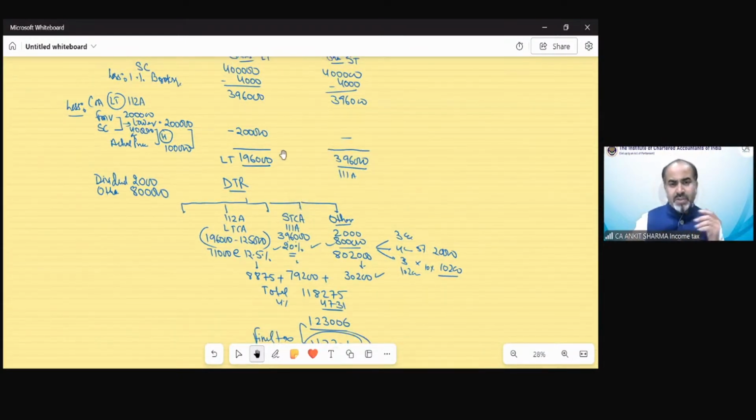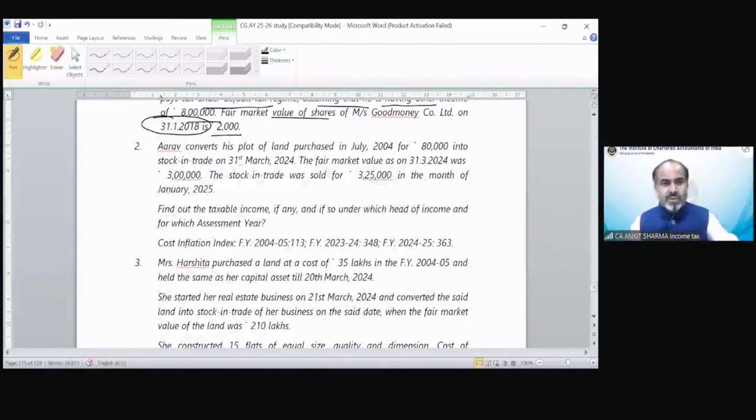There are some more test your knowledge questions in your study material also, and the solution has been given in the questions. So like this is question number 2. RF converts his plot of land purchased in July 2004 for 80,000 into stock in trade. So that is section 45(2) applicability. The fair market value is 3 lakh. This stock has been sold for 3,25,000. So calculate the PGBP income and the capital gain also.